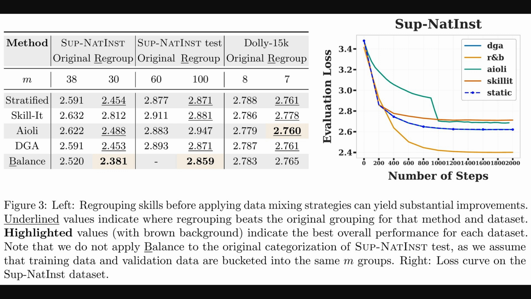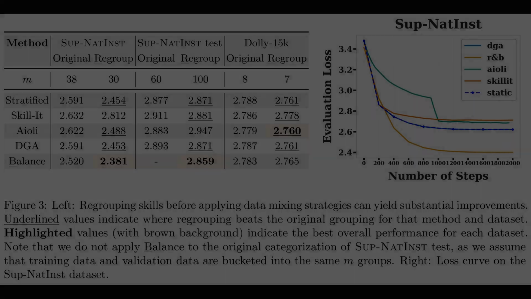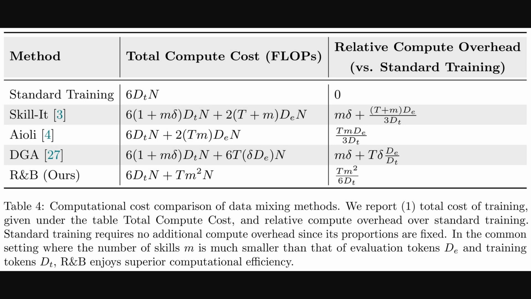Then, the graph on the right vividly illustrates training on the SuperNatInst dataset, showing the regroup and balance framework, labeled R&B, achieving a lower evaluation loss and doing so more quickly than other approaches. Building on that point about quicker convergence, this table provides a more formal look at the computational cost.